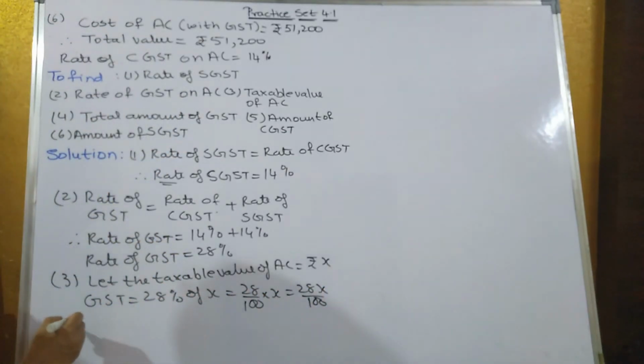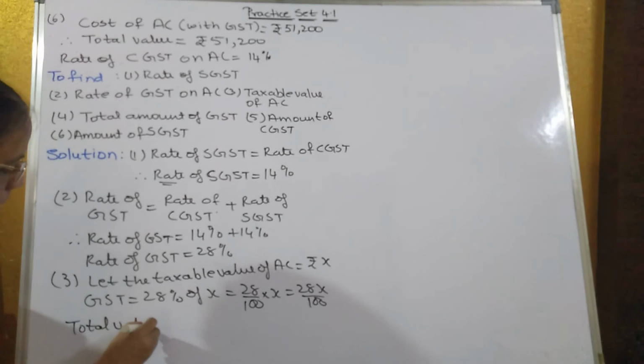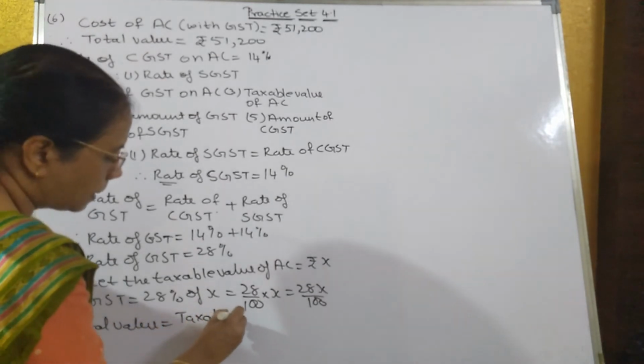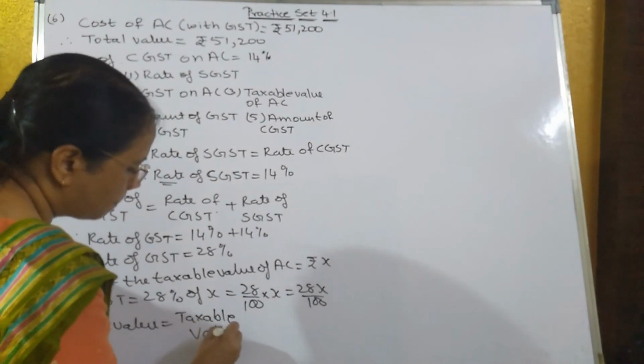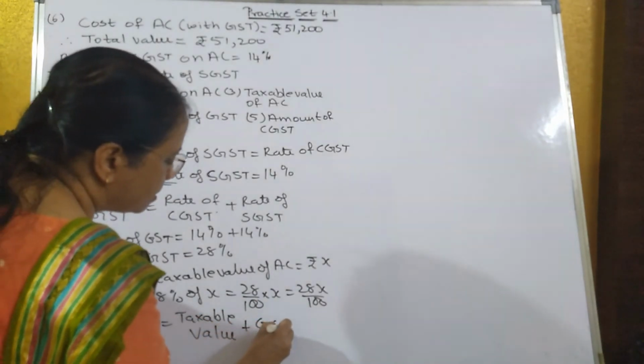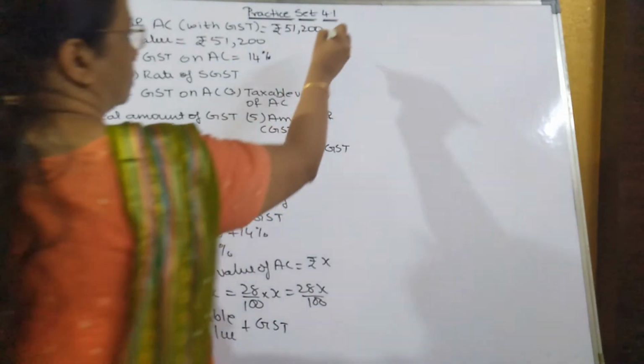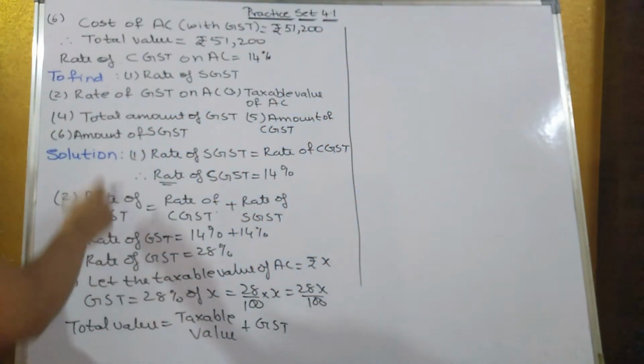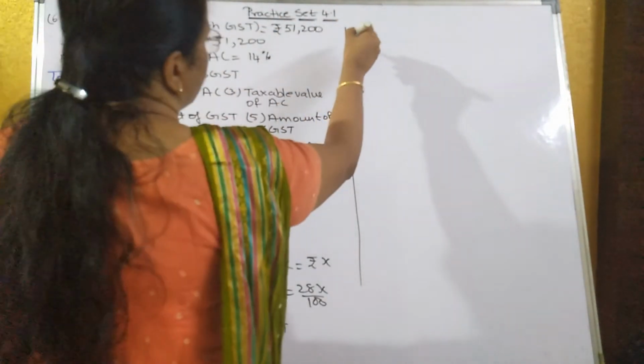Now total value is equal to what? Total value is equal to taxable value plus GST. So total value, we are already having total value 51,200.